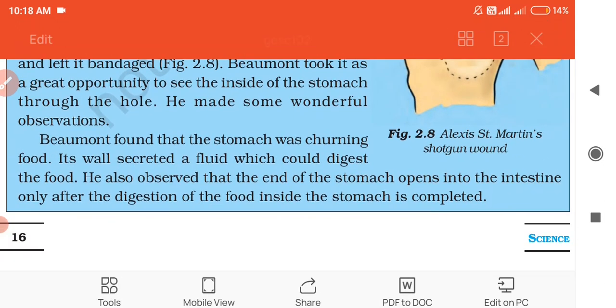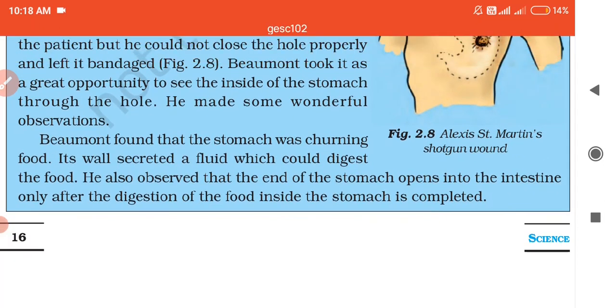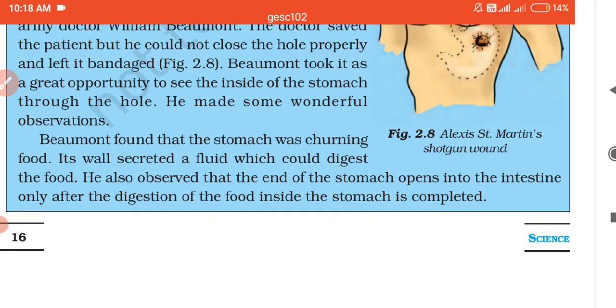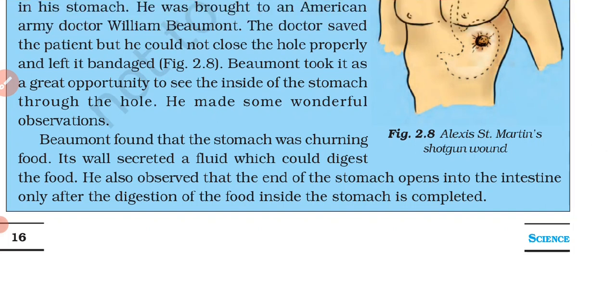You see below, it is given to you. Beaumont found that the stomach was churning food. He observed that the stomach was churning the food, and the walls secreted a fluid which could digest the food. He also observed the digestive juices which could digest the food partially. And he also observed that the end of the stomach opens into the small intestine only after the digestion of the food inside the stomach is completed.